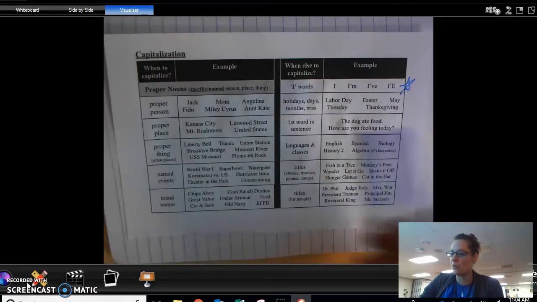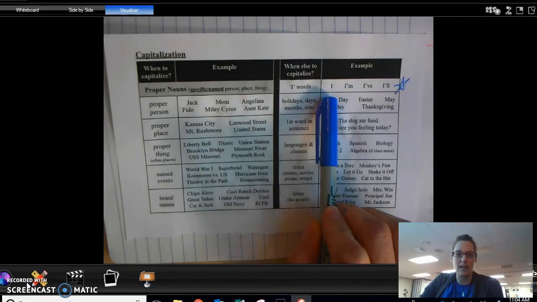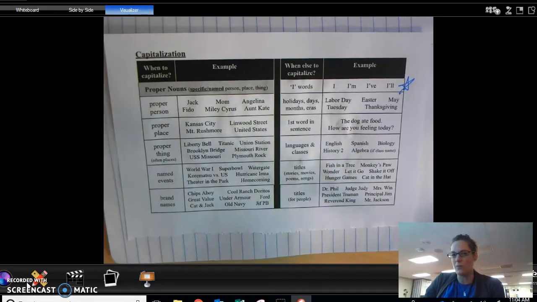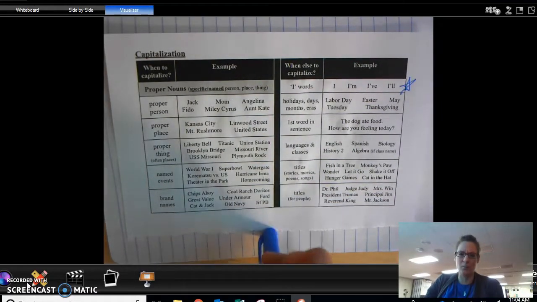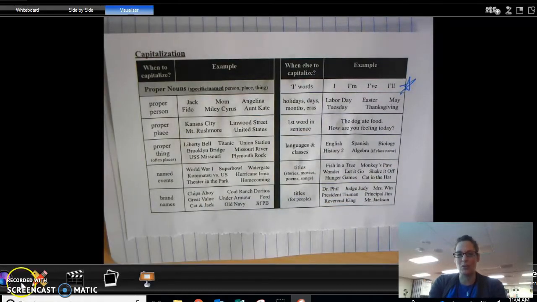If you open your notebooks, take a look at where you have your I's, I'm, I've, and I'll. If those are not being capitalized, that is the one that I want you to focus on more than anything else. So that's how this table works. It's actually more of a reference page. So take a look in your writing, maybe pick one and see if you have any of those in what you are currently doing. Thanks.